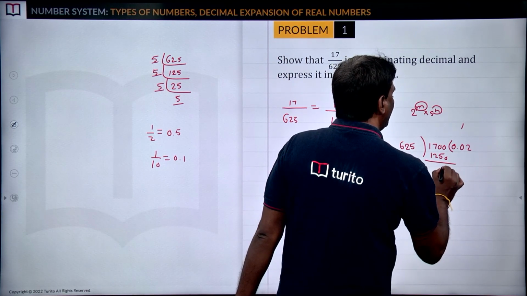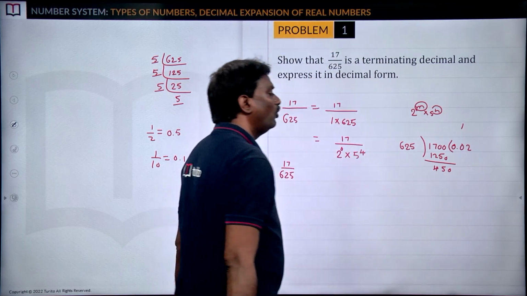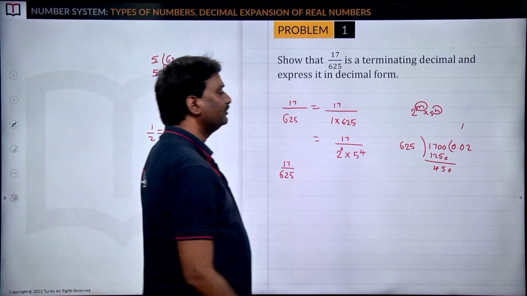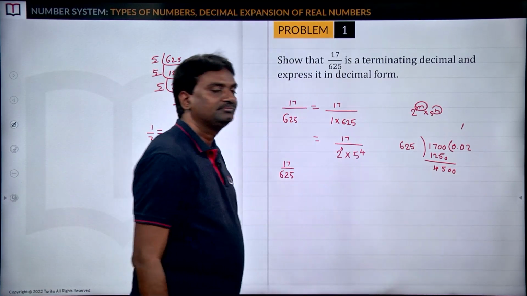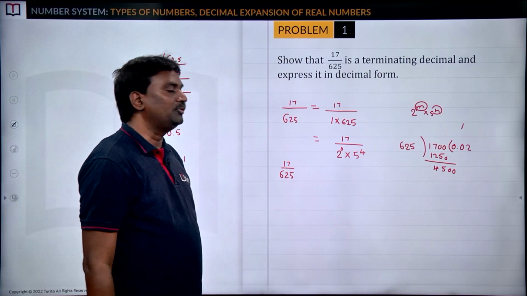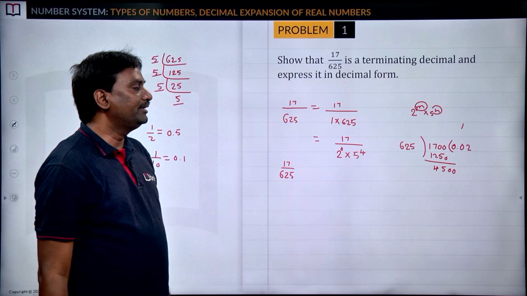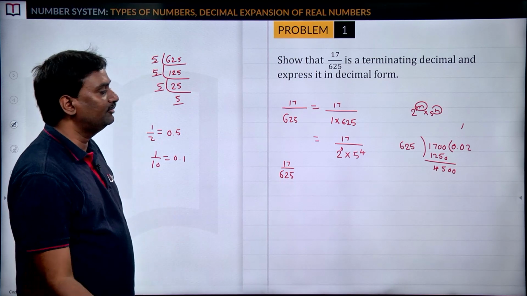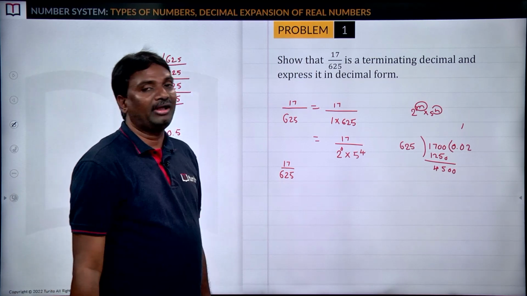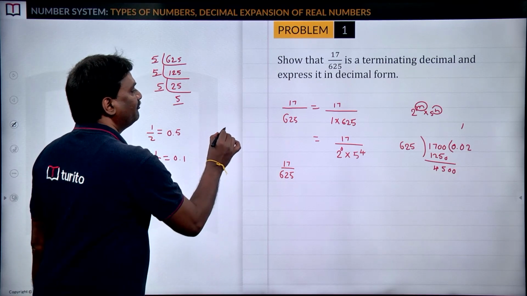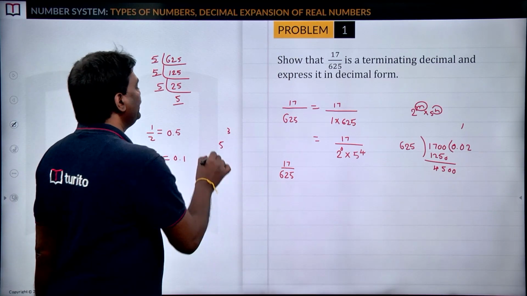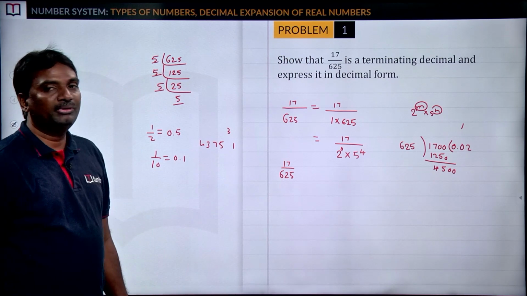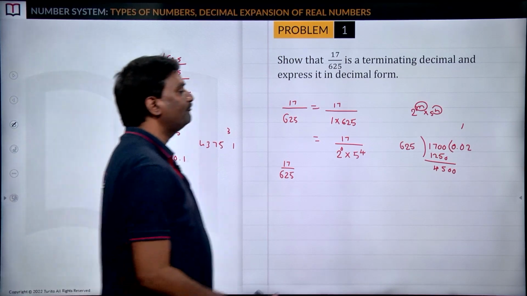So 10 minus 10 is 0, 17 minus 12 is 5, we get 450. Again 450 is less than 625, so you can take 0. Then 4500: if you take 8, 8 times 625 is 5000, which is more than 4500. If we take 7 times, 7 5 is 35, 7 2 is 14 plus 3, 17, 7 6 is 42 plus 1, 43. 4375 is clearly less than 4500.